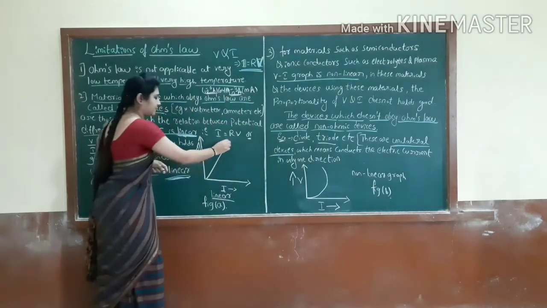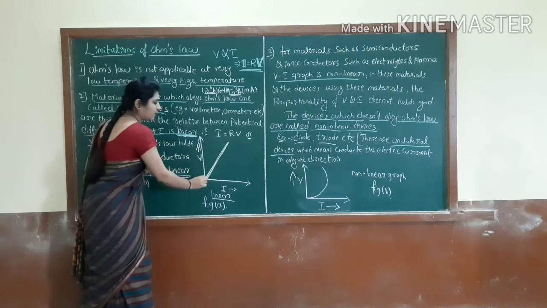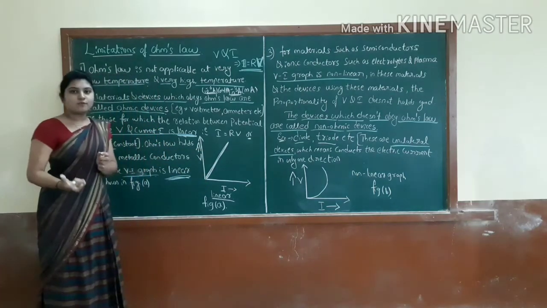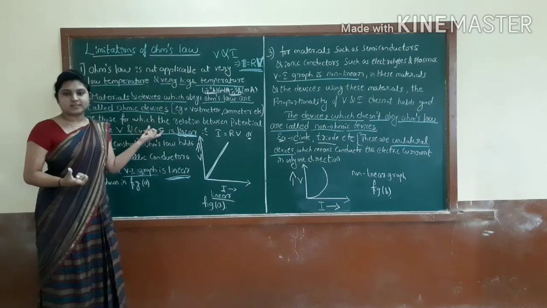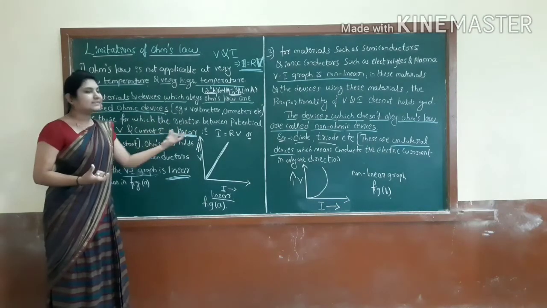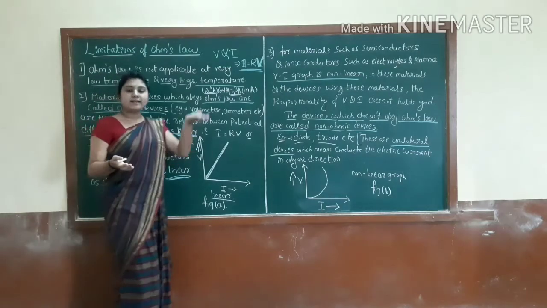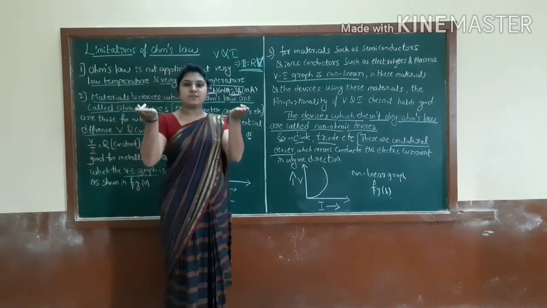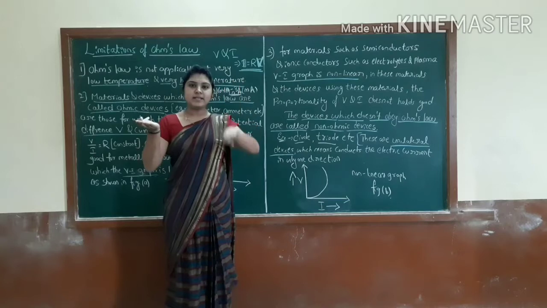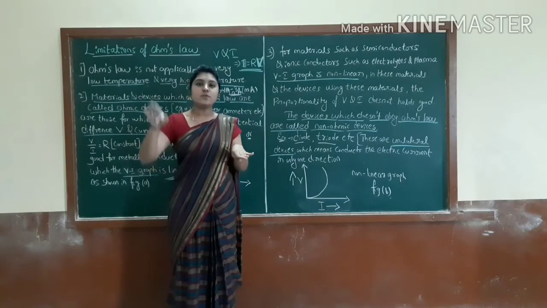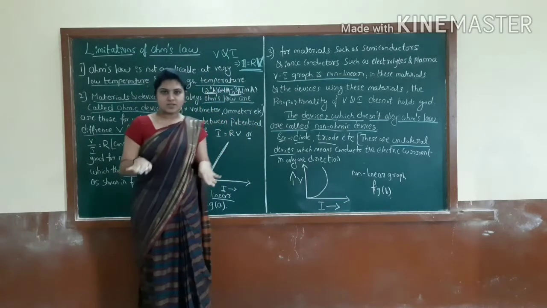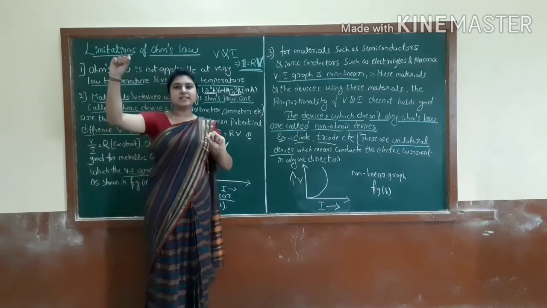It is only a linear curve for ohmic devices, that means those which obey Ohm's law. See, linear means as the current increases, the potential difference increases. As the current decreases, the potential difference also decreases. Correct? That means linear it is.